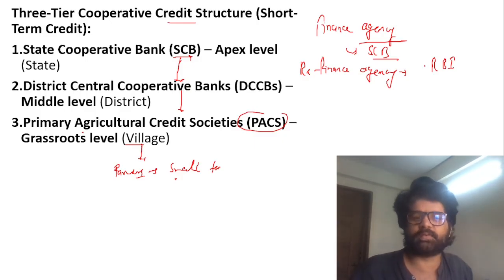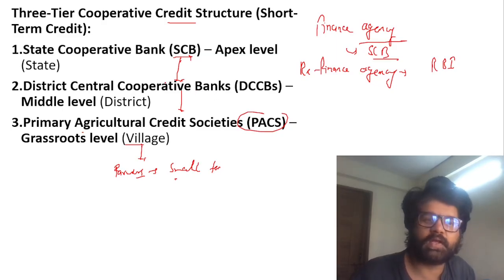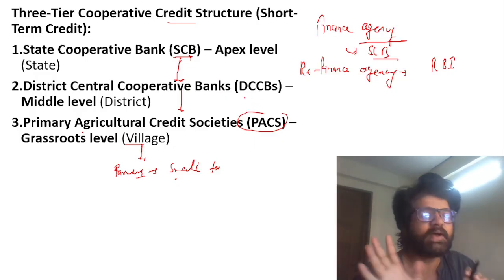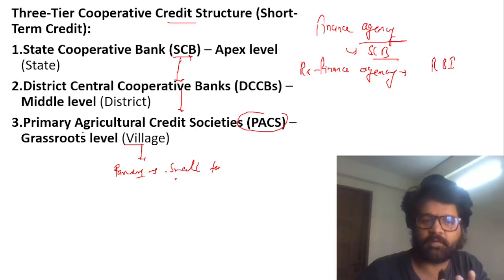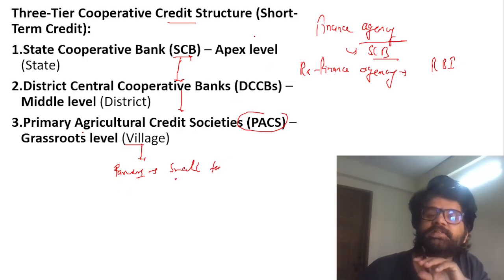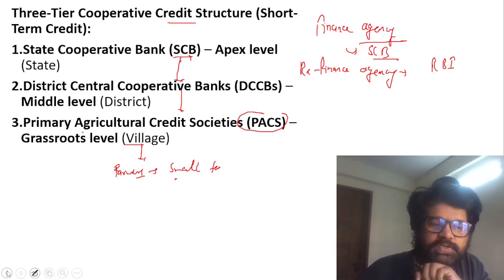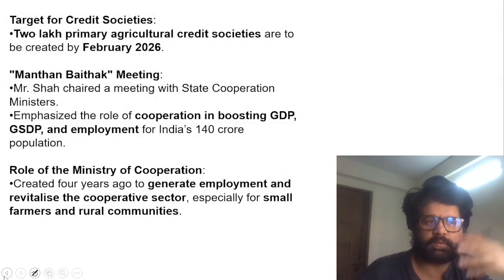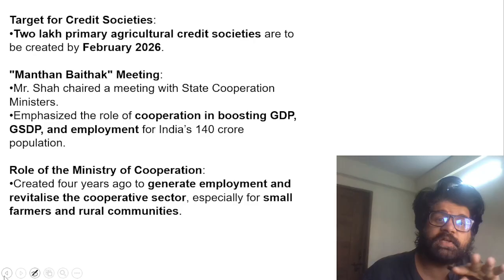In the same way, PACS is a finance agency, and PACS is financed by DCCB, which is a refinance agency. The State Cooperative Bank in turn finances DCCB. Hope you are understanding. Farmers cannot directly borrow from DCCB or SCB. So we should know these terms and how cooperatives work at the lower level.